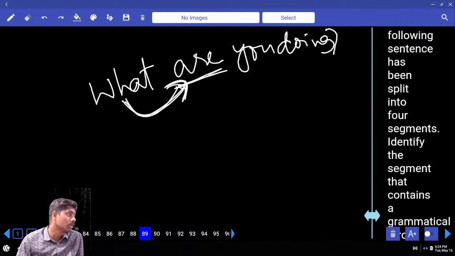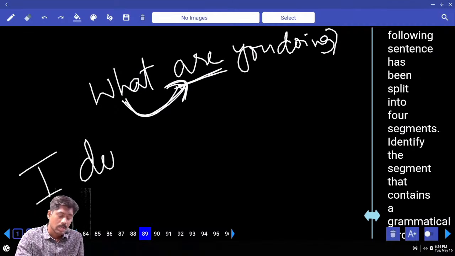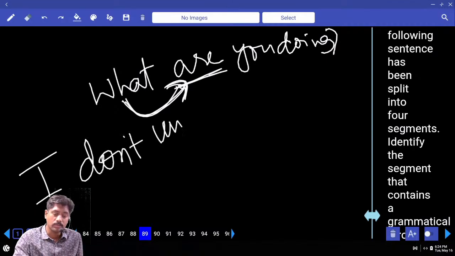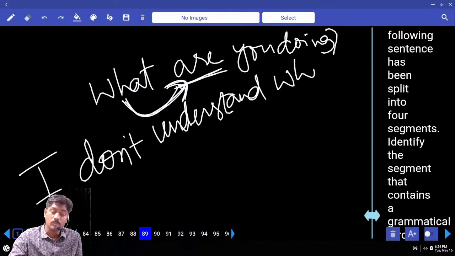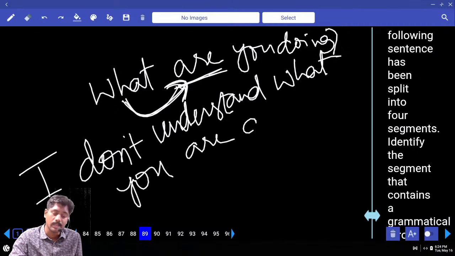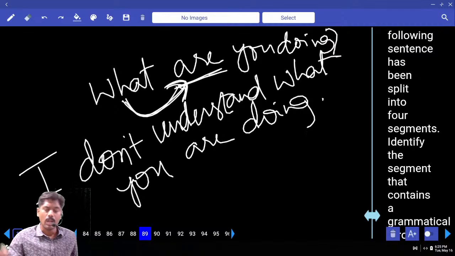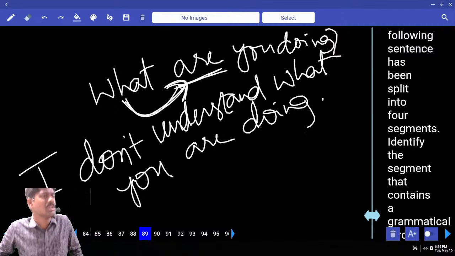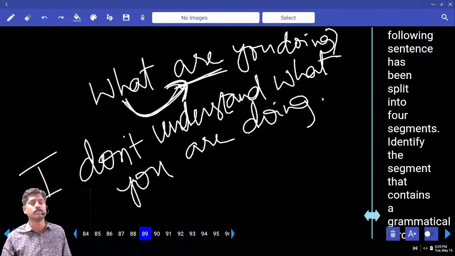What are you doing? Where are you from? When are you eating? Why are you coming? After WH word, immediately helping verb is there. If it is a question, you need to keep like that. If it is a sentence, I don't understand what you are doing is correct. This is a sentence. I don't understand what you are doing. I don't understand why you are coming here, sitting here.